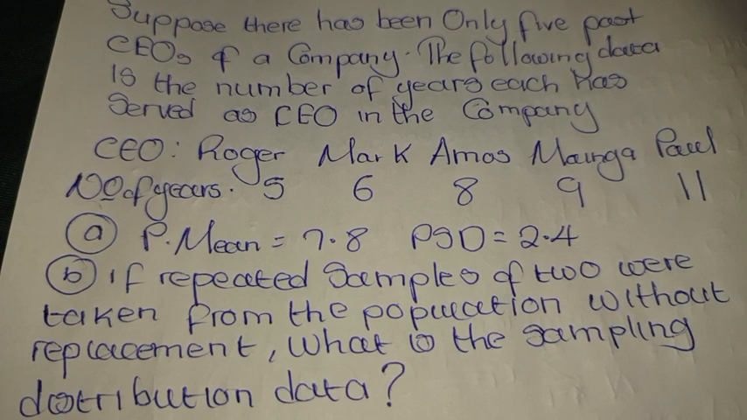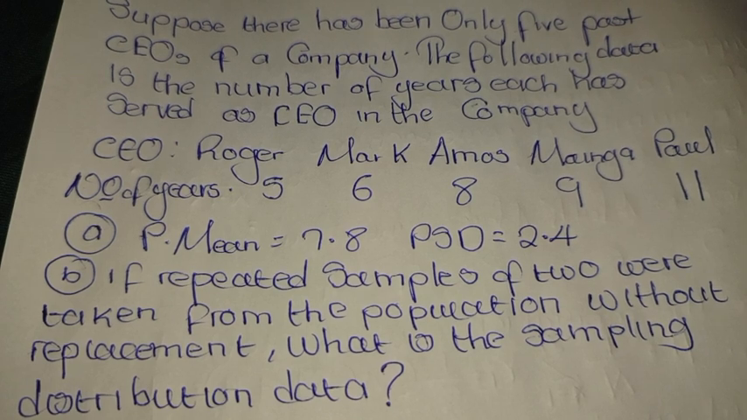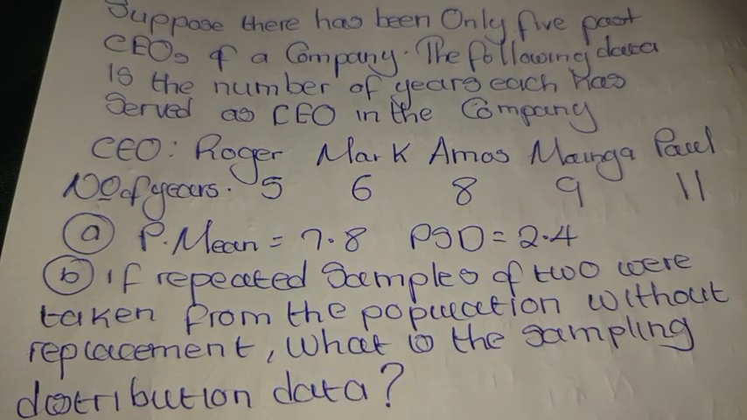So we know for sure that the question here reads: suppose there have been only 10 past CEOs of a company. The following data is the number of years each has served as CEO in the company. The names of the CEOs who have served in this particular company are here: Roger, Mark, Amos, Mainga, together with Paul. And these are the number of years they served respectively.